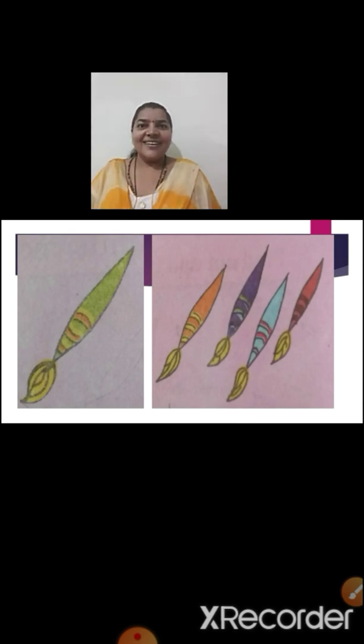Here, what is this, children? We use it for coloring. Yes, it is a picture of a brush. To your left hand side, we can see only one brush, and to your right hand side, we can see many brushes. So, one brush, many brushes.